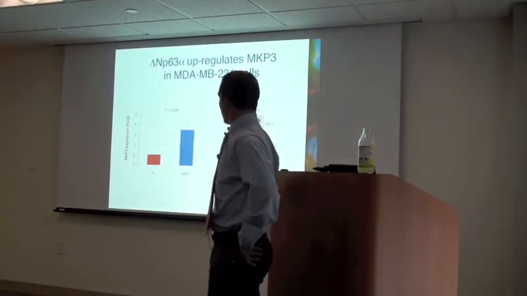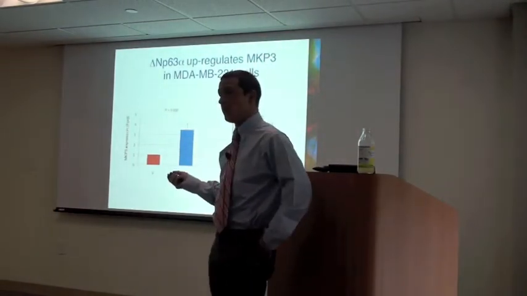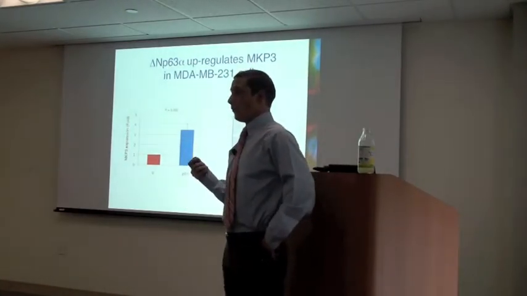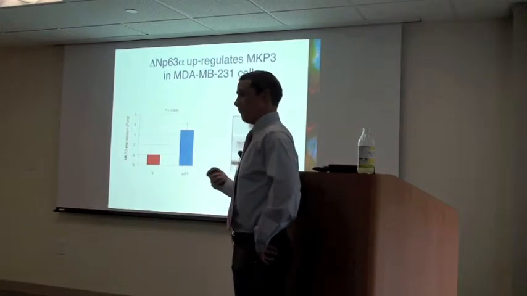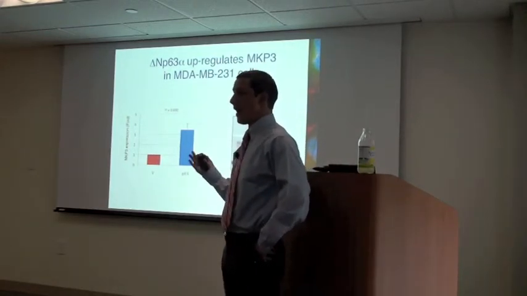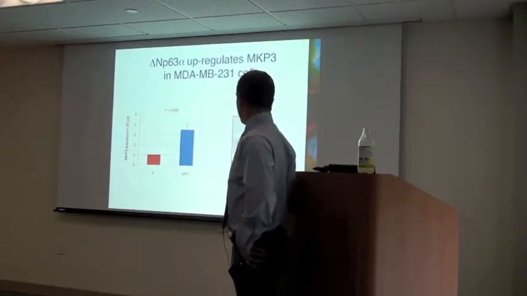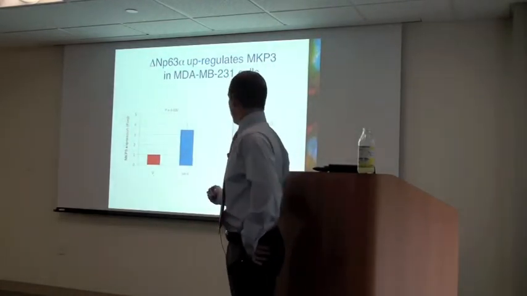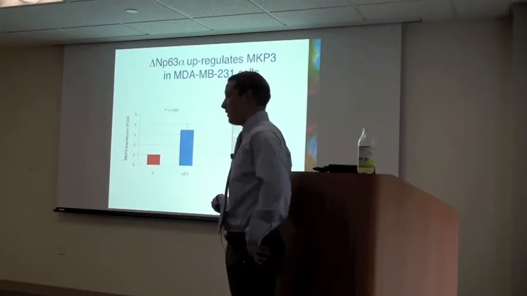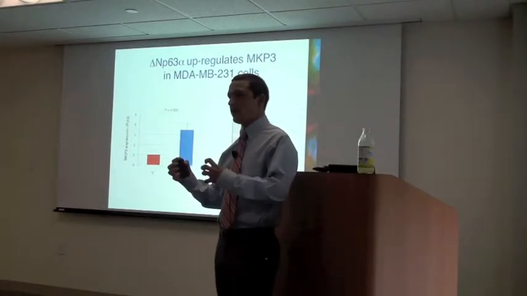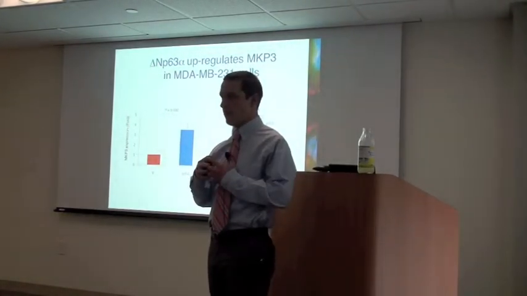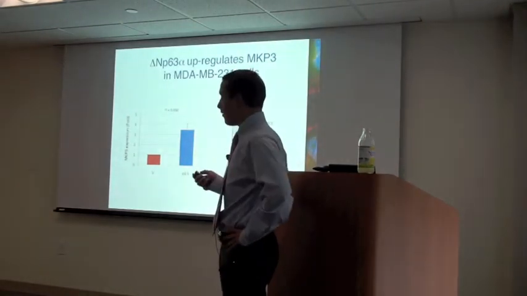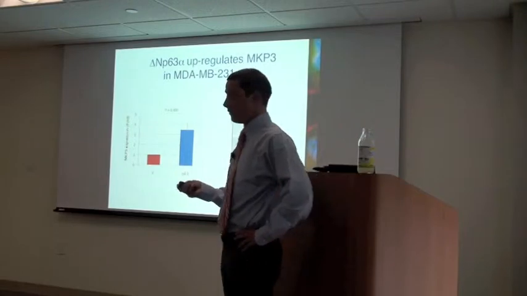And then we reasoned that this is probably because MDA-MB-231 cells express hyperactivated RAS and RAF proteins, thus likely masking the effect of upregulated MKP3 on ERK phosphorylation. However, it has been reported that MKP3 can inhibit ERK nuclear activity by sequestering ERK1 and ERK2 in the cytoplasm. So I wondered whether this could be the case in our system.